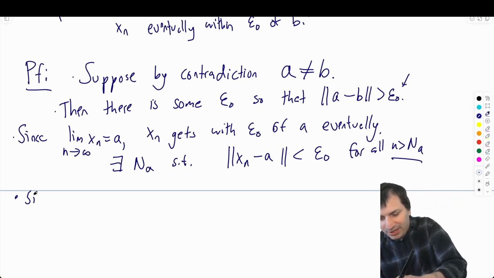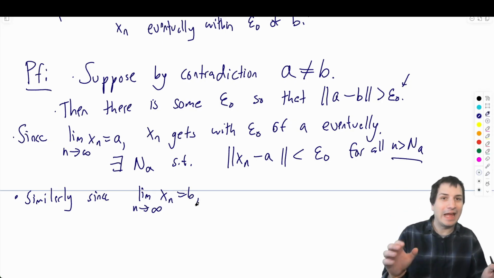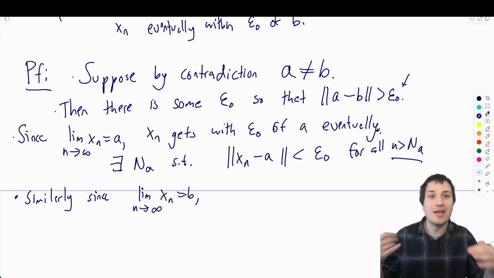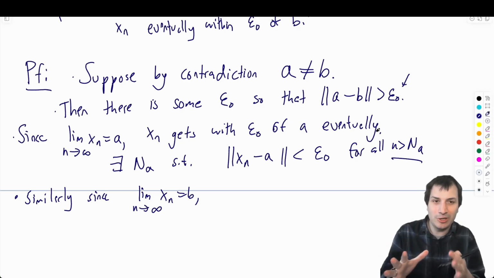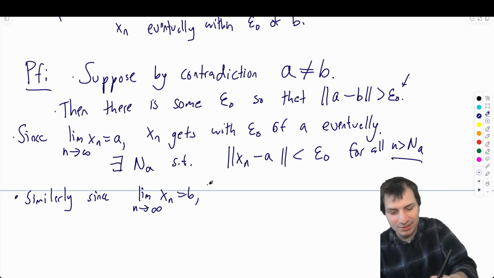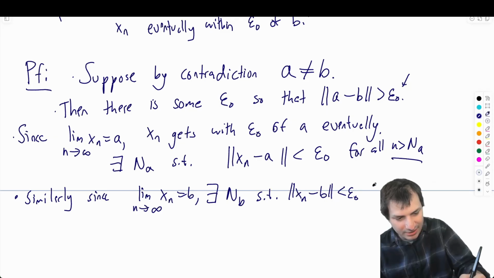Okay. Similarly, since the limit as n goes to infinity of xn equals b, I could repeat everything exactly the same. That would be perfectly nice. But I think the reader, at this point in reading my proof, has an idea of what's going on. So I could probably just skip to: there exists nb such that |xn minus b| is less than epsilon naught for all n greater than nb.